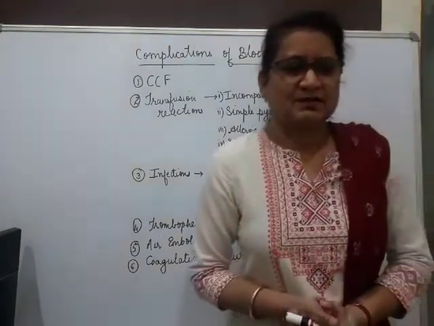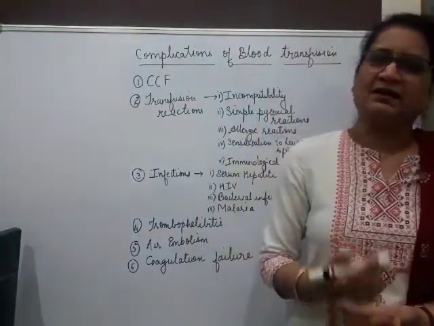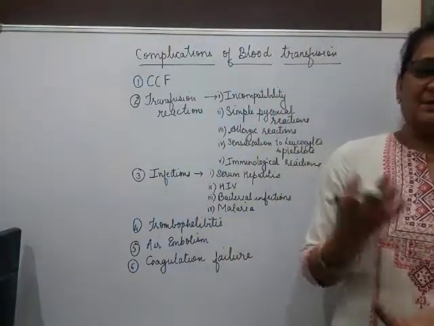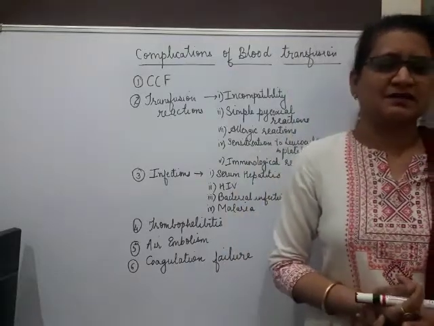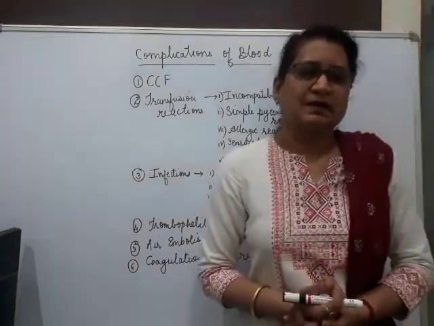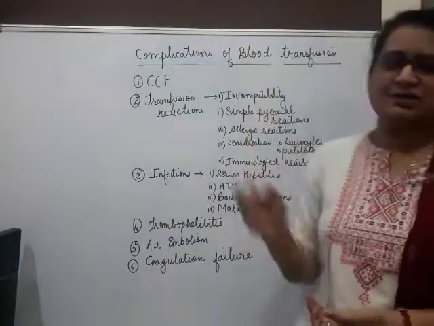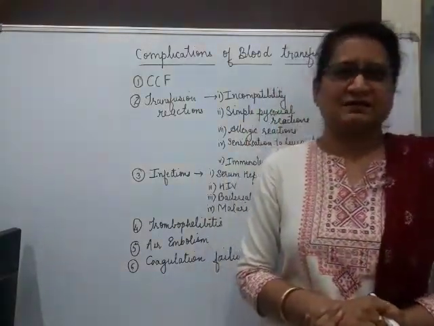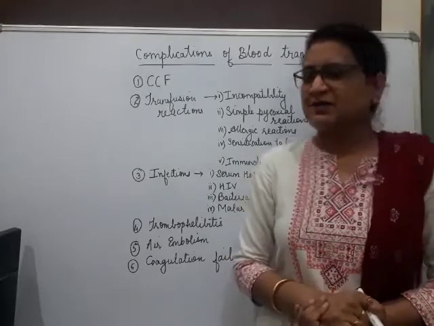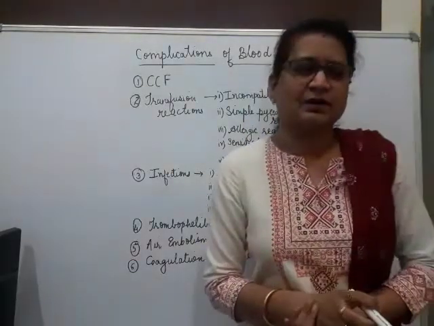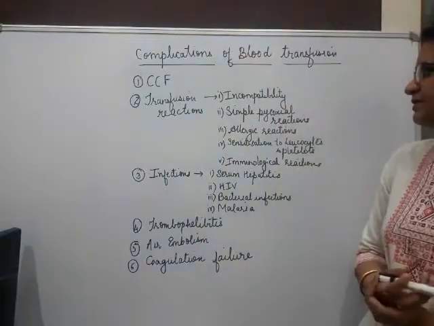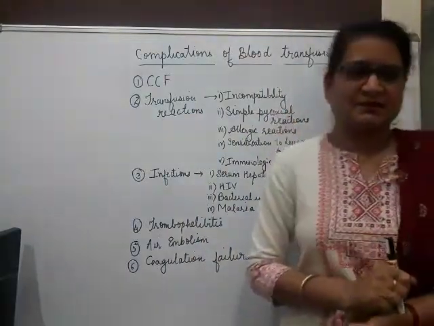Patient may also present with oliguria and anemia. There can be jaundice, which usually appears in 24 to 48 hours, and abnormal bleeding. So these are the various presentation of incompatible transfusion. So in case of incompatible transfusion, अगर गलती से incompatibility हो गई है तो आप क्या करोगे? What will be the treatment of this incompatibility?